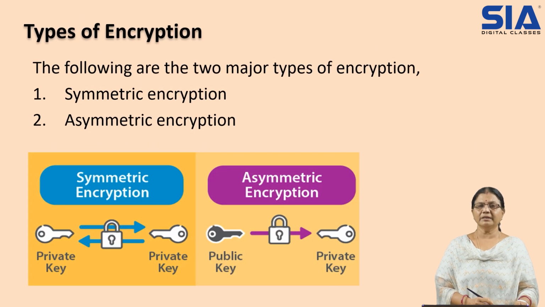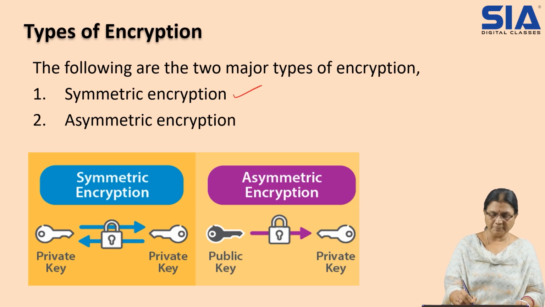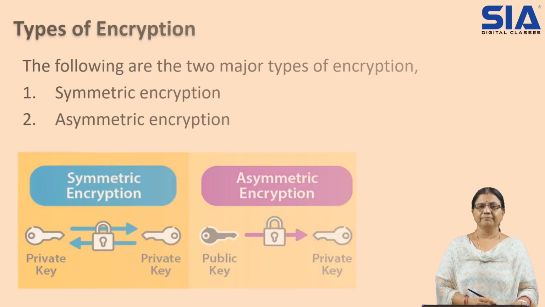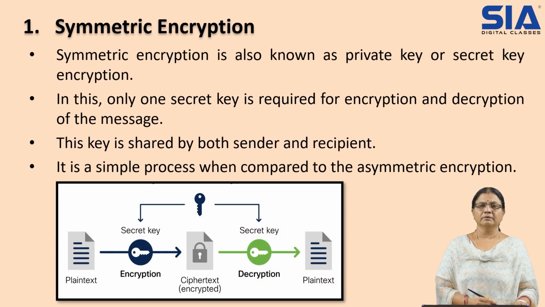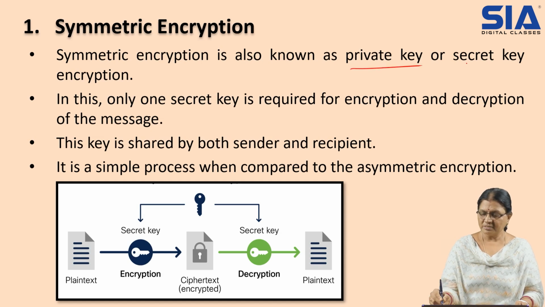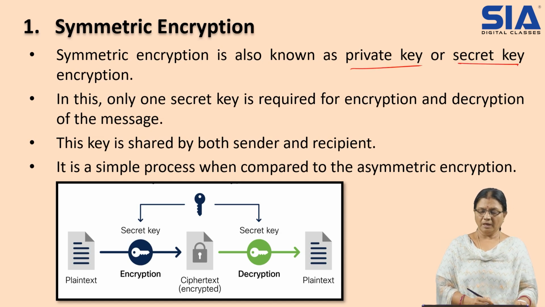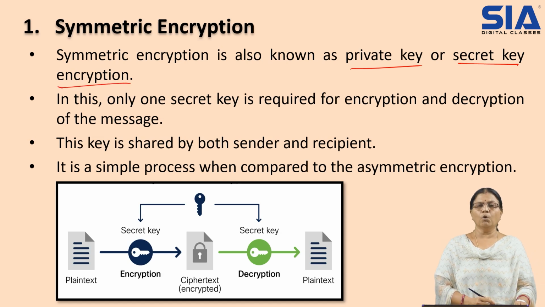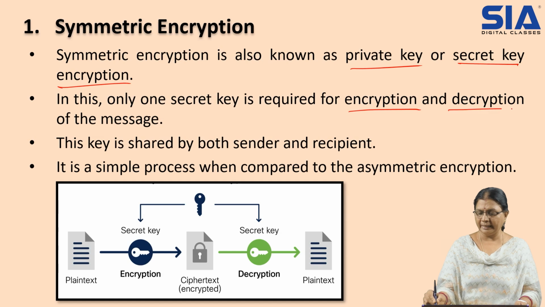And types of encryption: the following two major types of encryption are there. One is symmetric encryption, the other one is asymmetric encryption. What are these? Let us understand one by one. Symmetric encryption is known as private key or secret key encryption. In this, only a secret key is required for both encryption and decryption.